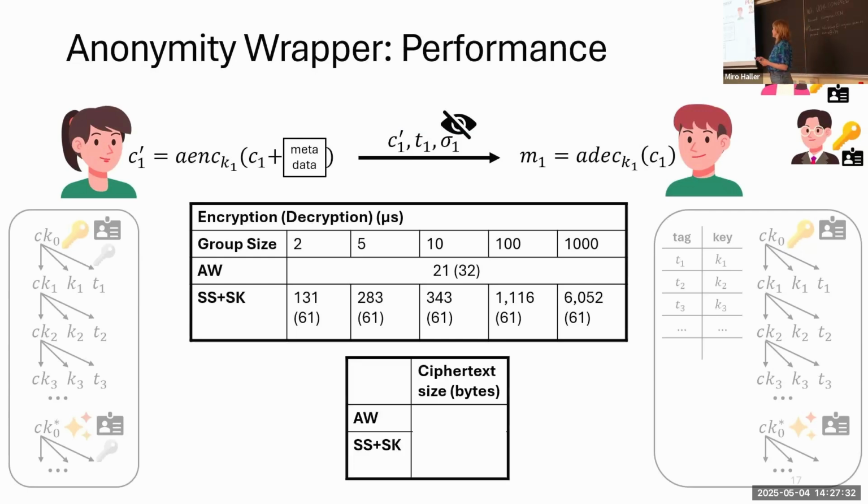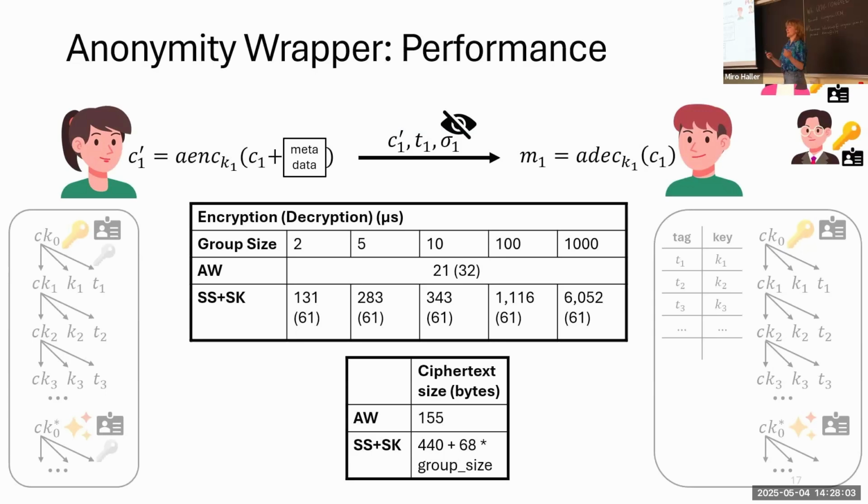Then we looked at the ciphertext size. Unsurprisingly, again, the anonymity wrapper has a constant message ciphertext size because we only perform one encryption, while the message ciphertext size scales with the group for Signal's current approach. Perfect. So now we saw that both the computation and the network overhead for the anonymity wrapper is lower than Signal's current approach. But we also added a new protocol.